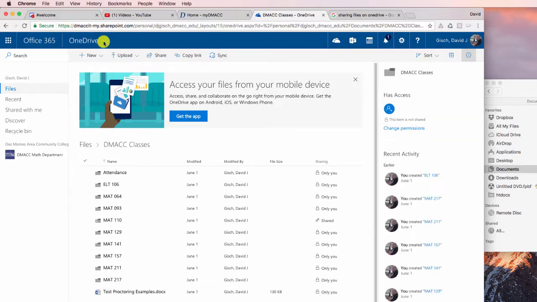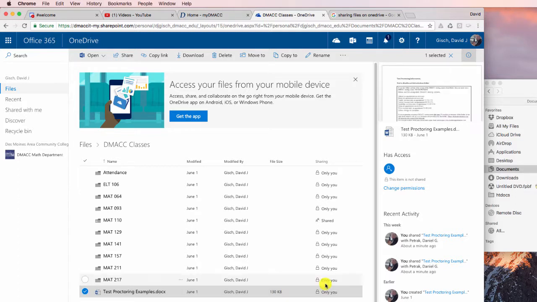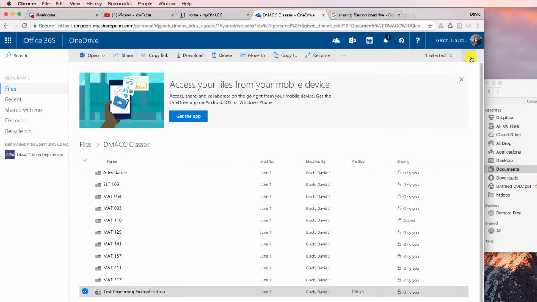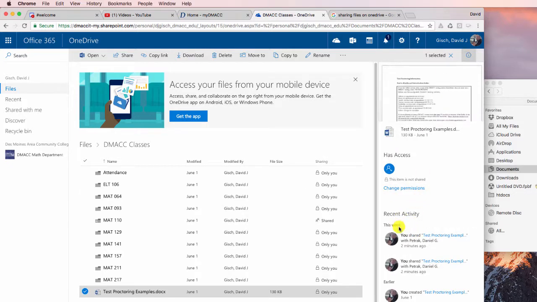You can actually share without even going into the share button. If I click on the file, I could go over here and use this as a way to share as well. All right. Some other things, by the way, you can see in terms of this panel over here, this informational, this eye. See how you click the eye and it gives you information. You can also see recent activities, so this will give you a change log as well, where you can see how things have been changed on the file. So that's something kind of nice.